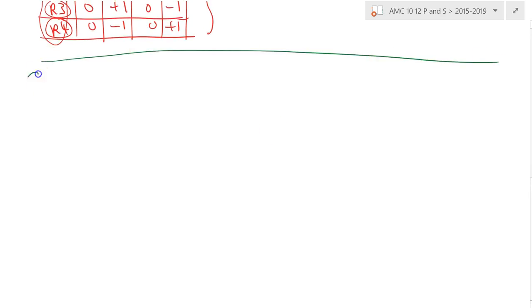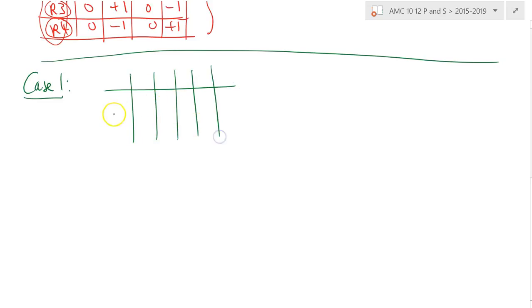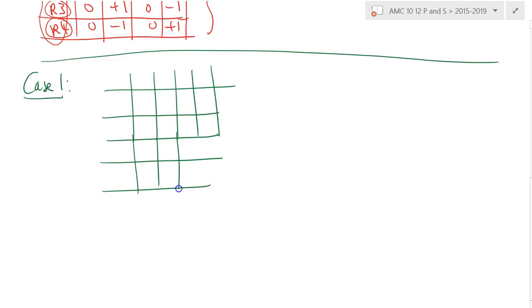Okay, so here is my first case. So how can these things happen? Well, one simple idea is the following. So the first case will be the following. I have my 4 columns and my 4 rows. As I said, I won't bother naming the people because eventually I will shuffle them, and I won't bother naming on which round the transaction took place. But what I have in mind is this.